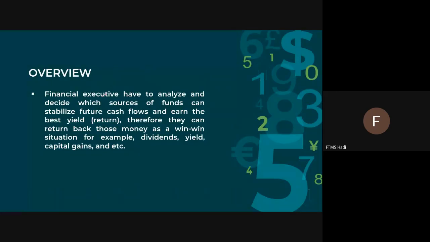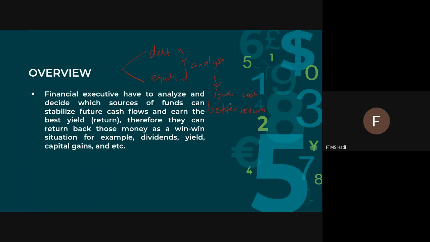Financial executives have to analyze and decide which sources of funds can stabilize future cash flow and earn the best yield or return. Again, we're talking about two options, which are debt and equity. They have to analyze which one gives the better return in terms of lower cost and better return.